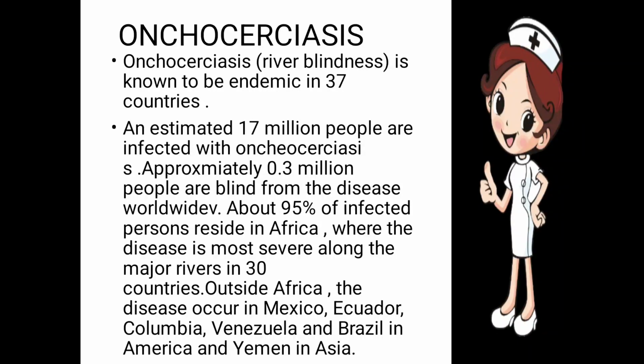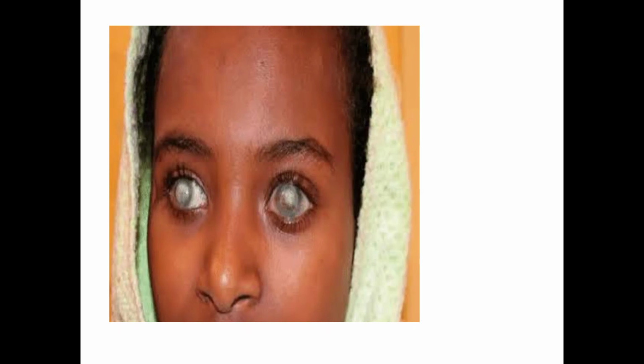The black fly infects persons there. It affects the body of the patients and it can enter the eye, and it causes corneal opacity, due to which the person is not able to see and becomes a low vision person or a blind person.